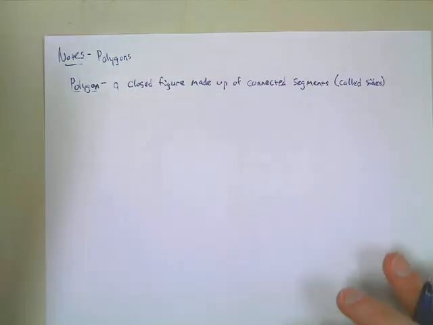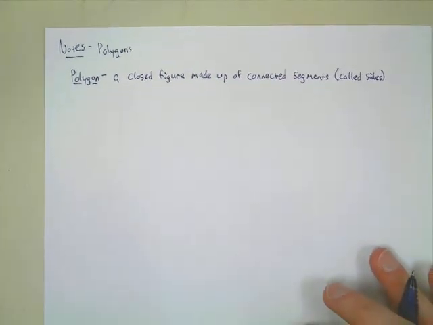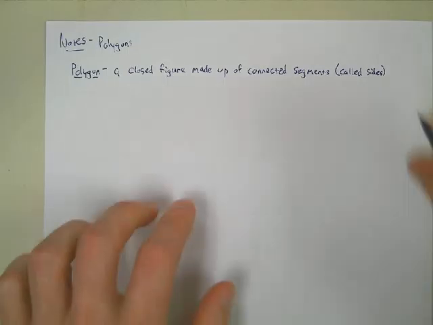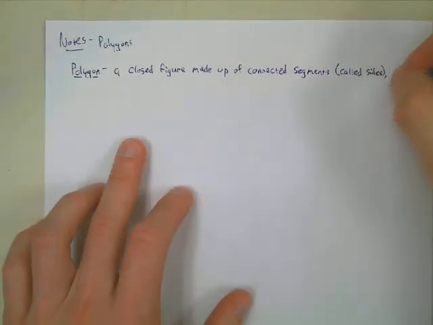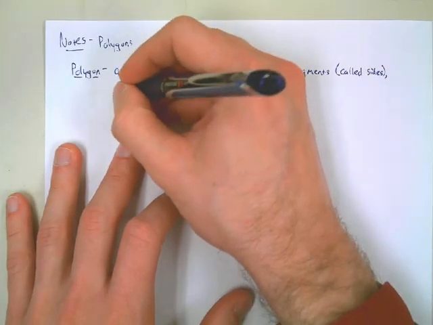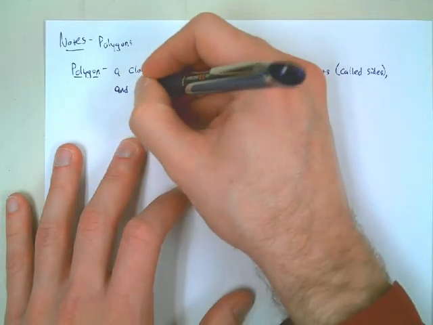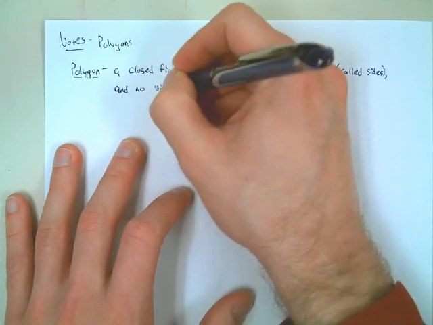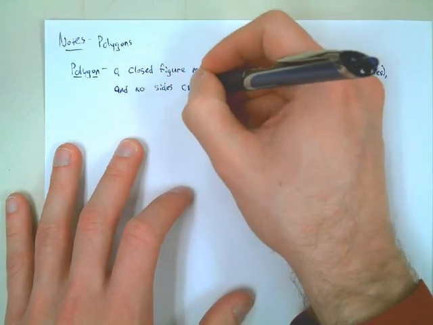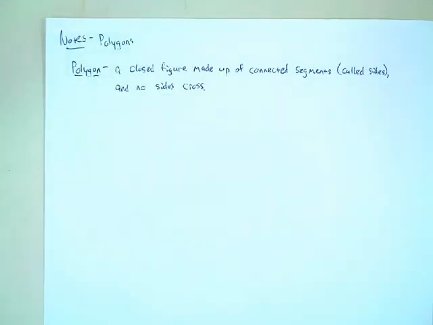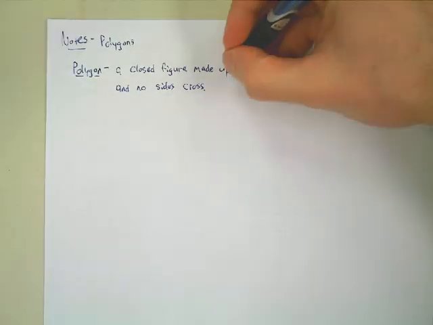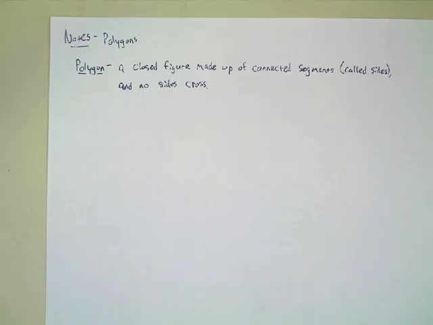And no sides cross. Okay, so it's a closed figure made up of connected segments called sides, and no sides cross.